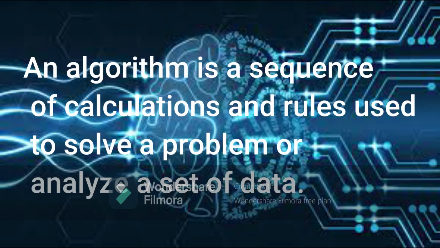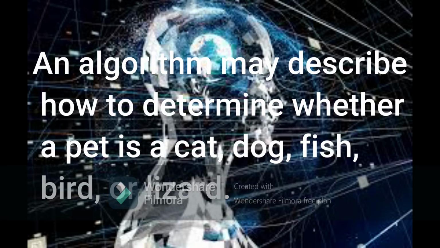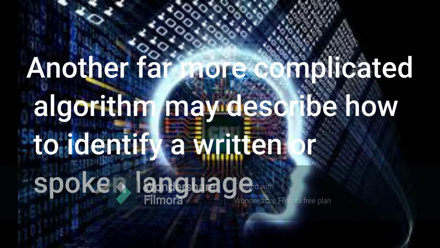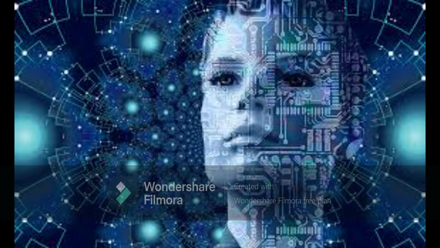Algorithm. An algorithm is a sequence of calculations and rules used to solve a problem or analyze a set of data. It is like a flowchart, with step-by-step instructions for questions to ask, but written in math and programming code. An algorithm may describe how to determine whether a pet is a cat, dog, fish, bird, or lizard. Another far more complicated algorithm may describe how to identify a written or spoken language, analyze its words, translate them into a different language, and then check the translation for accuracy.